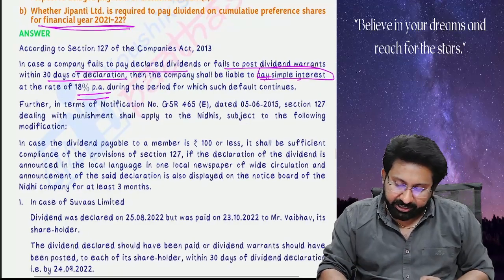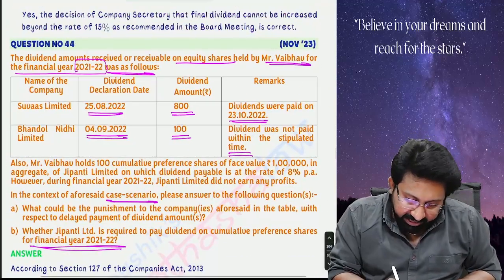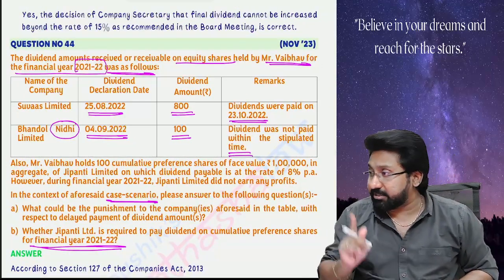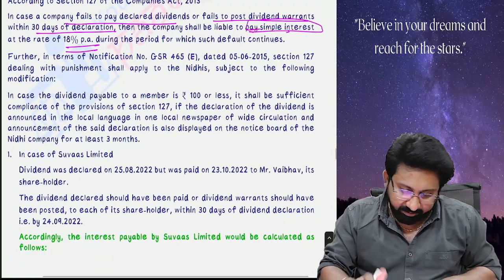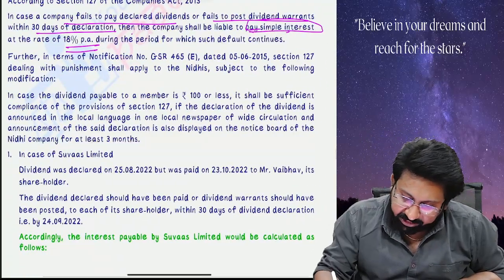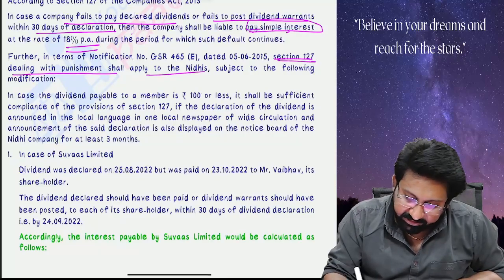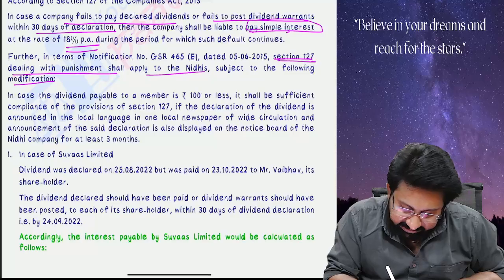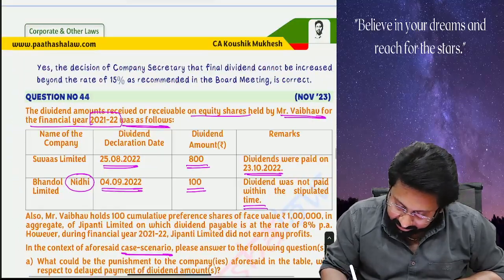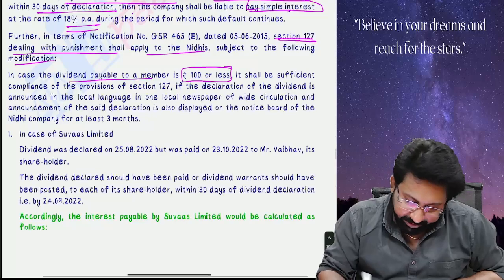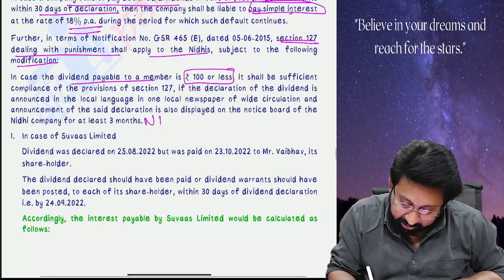Now the question is, listen, in case of Nidhi Limited, Nidhi companies, there is one MCA notification exempting them. What is that? In terms of the notification, section 127 dealing with punishment shall apply to Nidhi subject to the following. In case the dividend payable to a member is rupees 100 or less, it shall be sufficient compliance of the provisions of 127. In case of Nidhi only, not all cases.